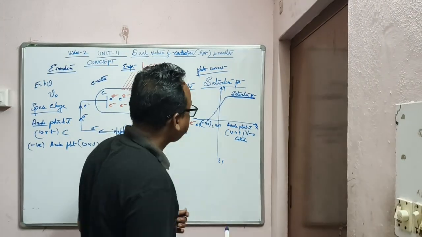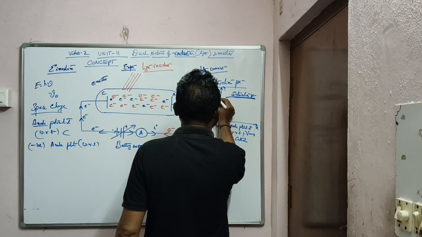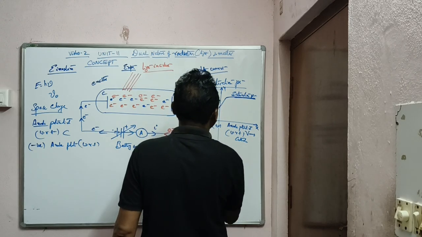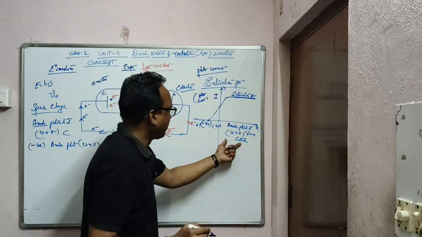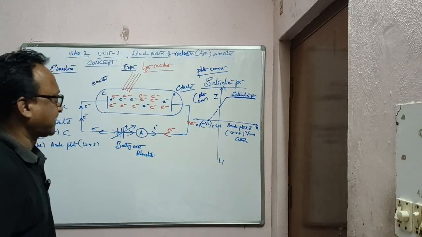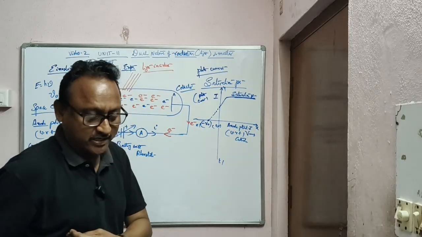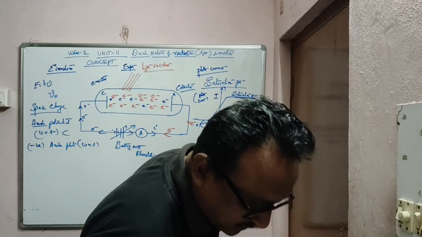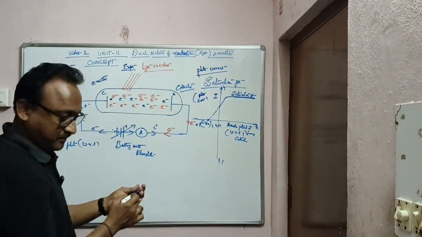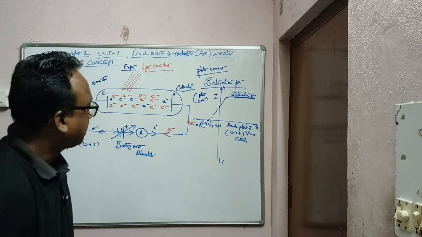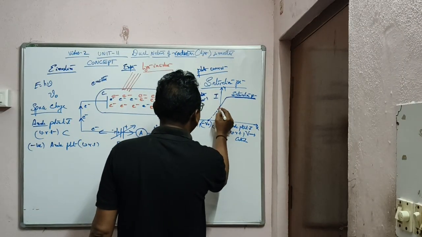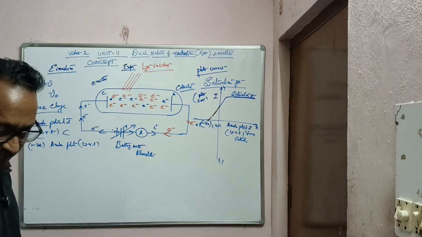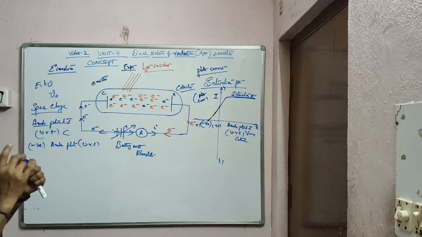Okay? And this one you can take as I, the photocurrent, on the y-axis, and the anode potential with respect to cathode on the x-axis. So it's the I versus potential graph. You can see the graph is very clear, with the stopping potential. At a point it is saturation, then it is negative. These graphs are very, very important, and I am telling you again, these graphs are very, very important. So this is the negative potential. Clear? This is the experiment, this is the main experiment.